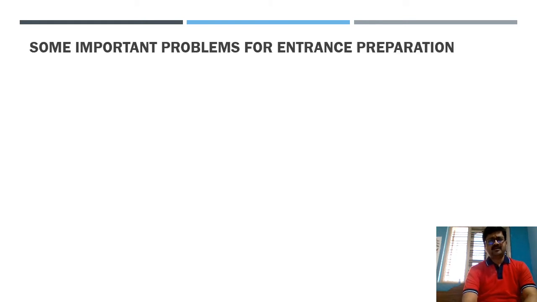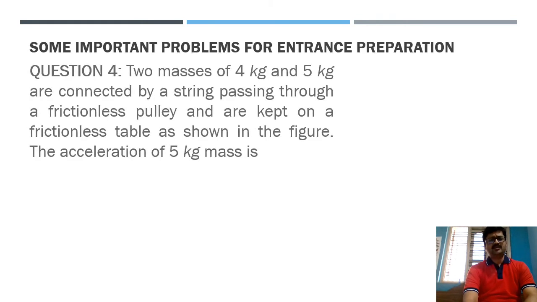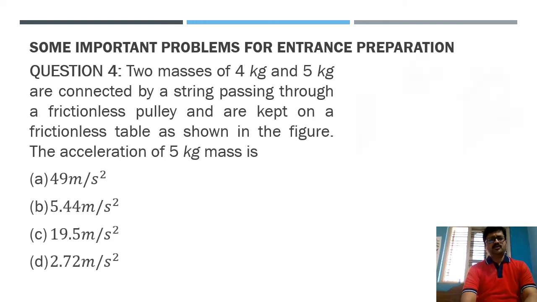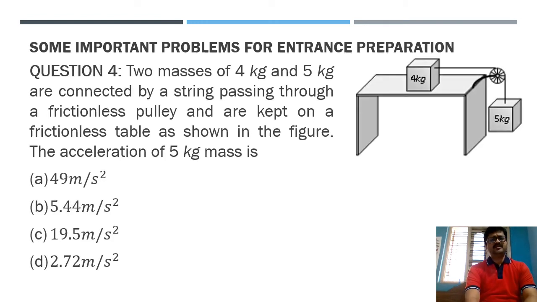Just a minute, it is loading. So now let's take a look at the fourth question. Two masses of 4 kg and 5 kg are connected by a string passing through a frictionless pulley and are kept on a frictionless table as shown in the figure. The acceleration of the 5 kg mass? See, a very interesting question and one of the easiest questions that you can get in entrance exams, and this variety is very common in the NEET exam.